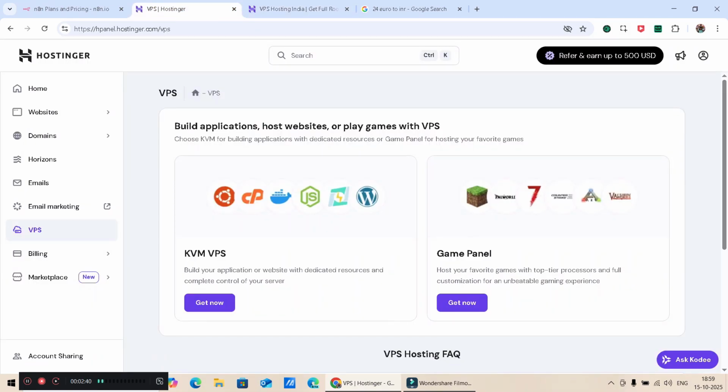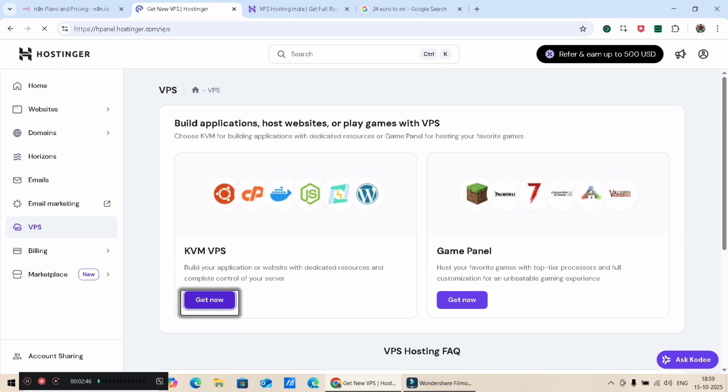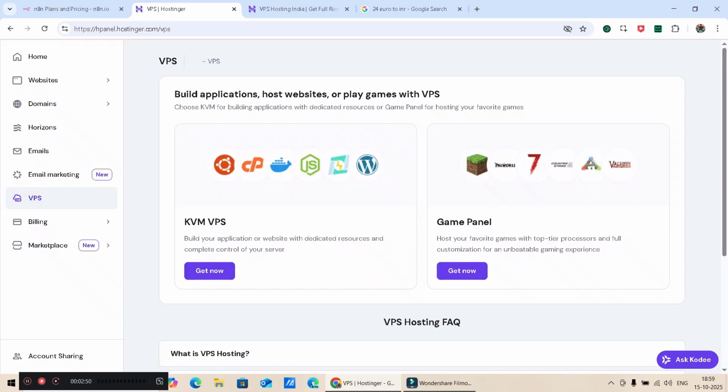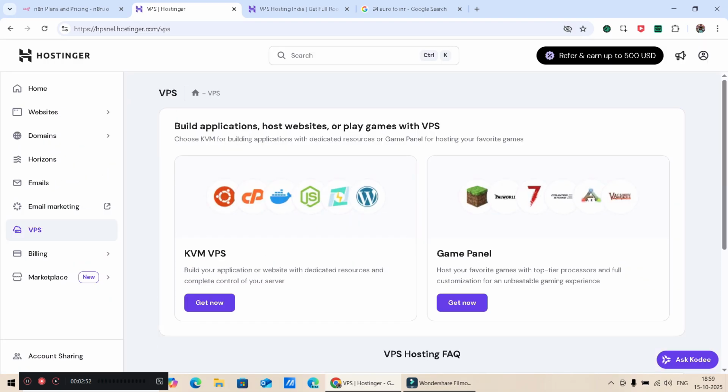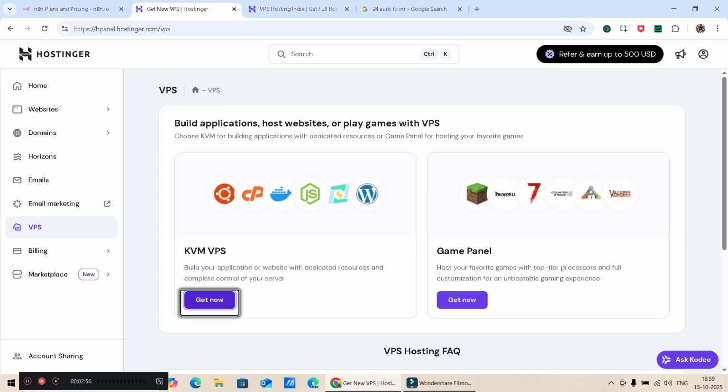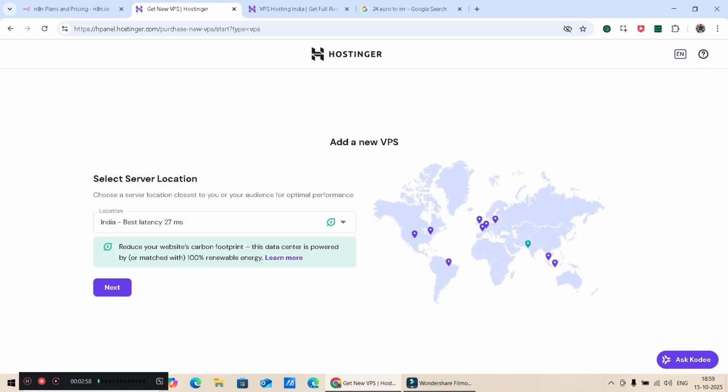And how we have to go is just log in and go for KVM VPS, right? And just go over there. It opens, and after it's opened, it will ask for the server.